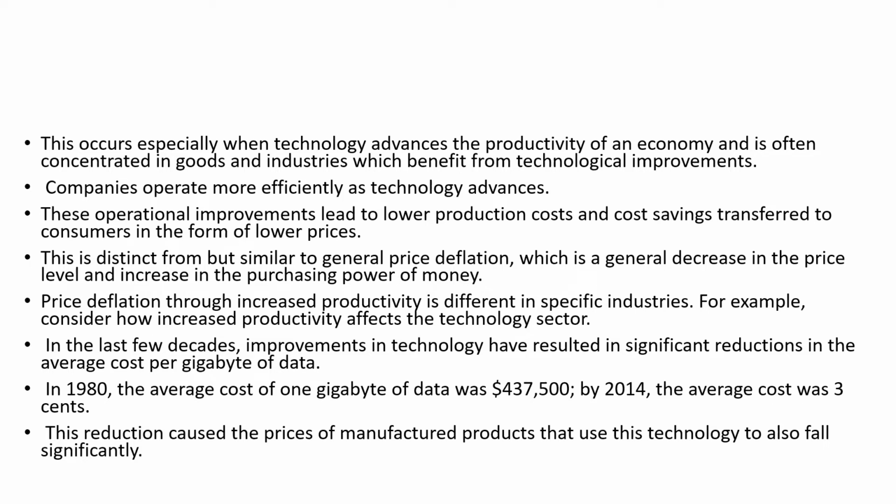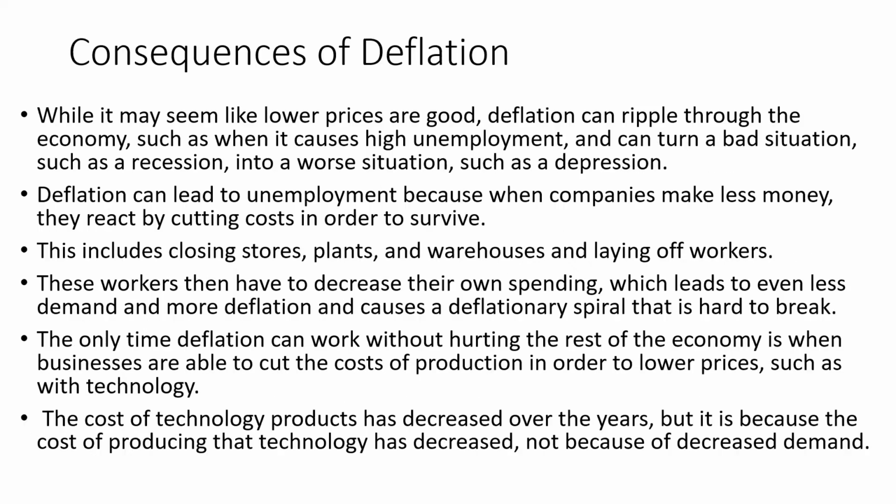So we can see that in 1980, the average cost of 1 gigabyte of data was $437,500, and by 2014 the average cost was 3 cents. So why was this production cost reduced, and how would deflation affect different industries? That is very important to understand, the difference. Now coming to the consequences of deflation, what are the consequences of deflation?